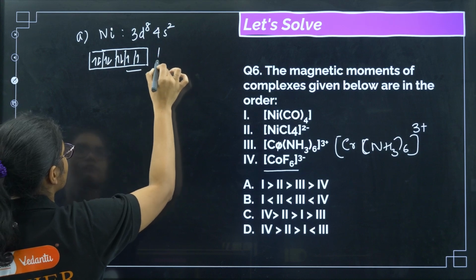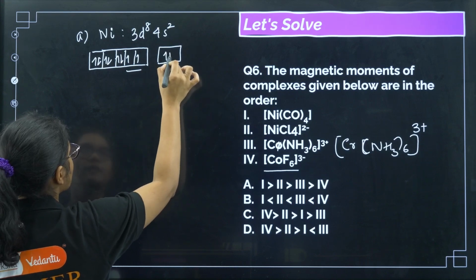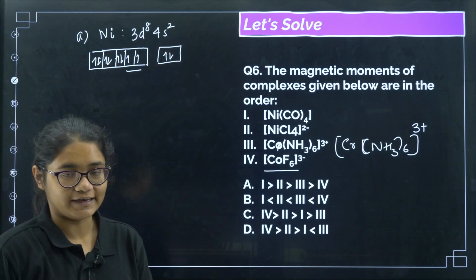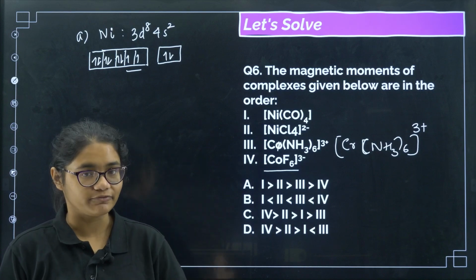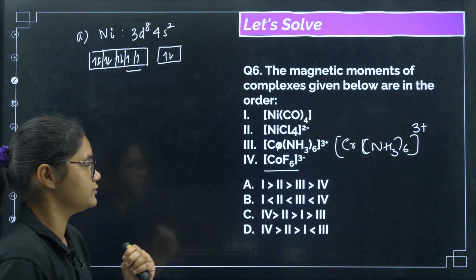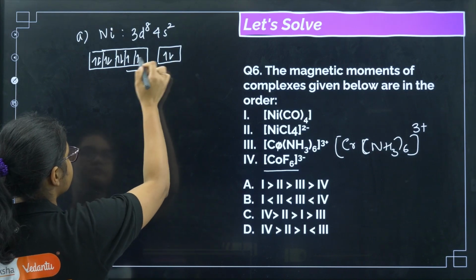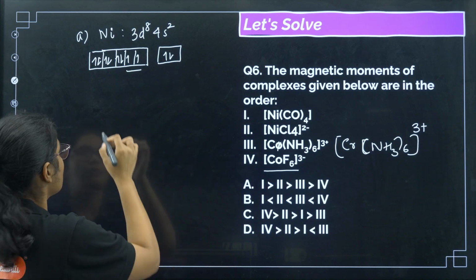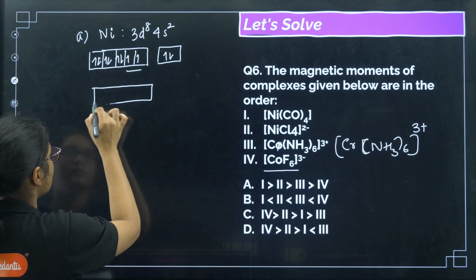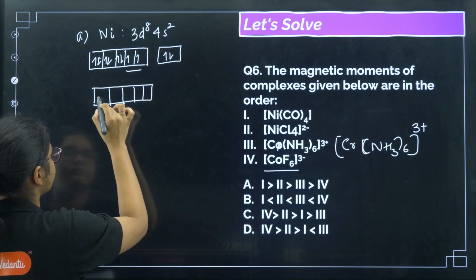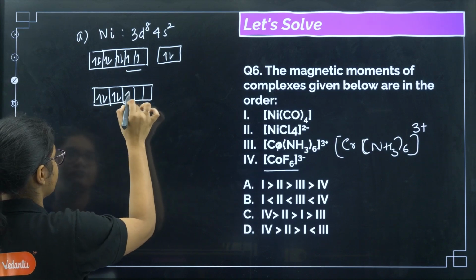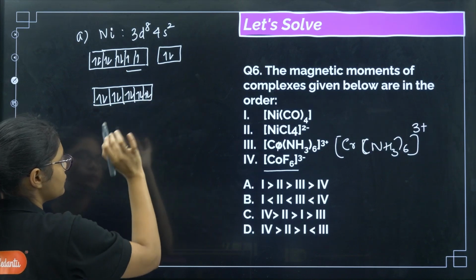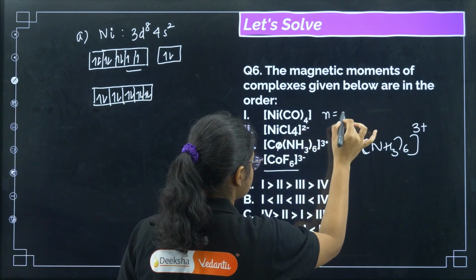Okay, and we have 4s2 here. Now CO is a very strong field ligand, it undergoes pairing of electrons. So these two electrons will undergo pairing. Now what I will get here is 1 2 3 4 5, 6 7 8 and 9 10. So no unpaired electrons, that means n is equal to 0 here.